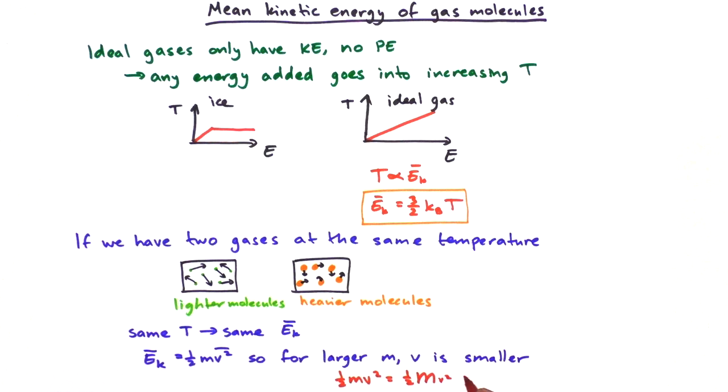So we can write half and then a big M, and then we have to put just a small v, which is then squared, because that way our total value is going to be the same as the original half mv squared. So for small mass, we need a higher velocity to get the same kinetic energy, and for a high mass or a large mass, we need a smaller velocity. So that's why lighter molecules are moving much faster than heavier molecules when two gases are at the same temperature.